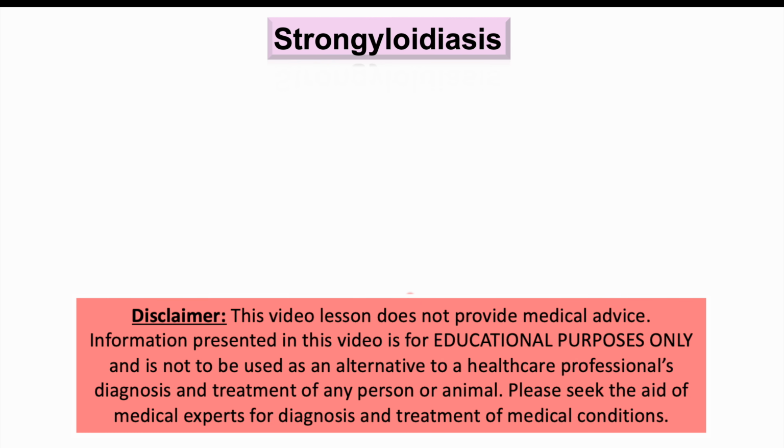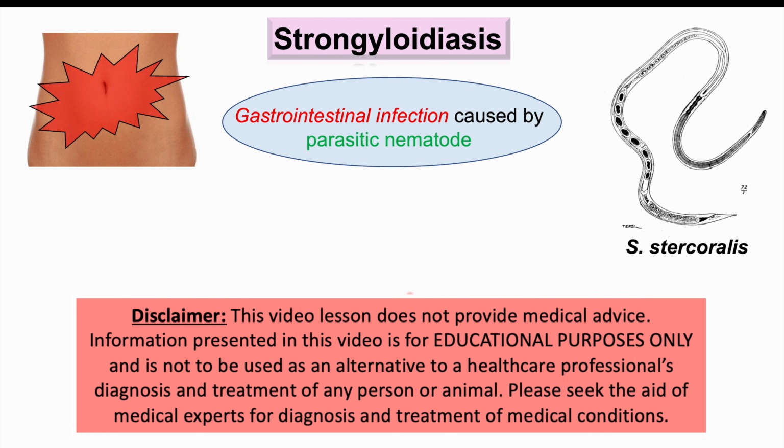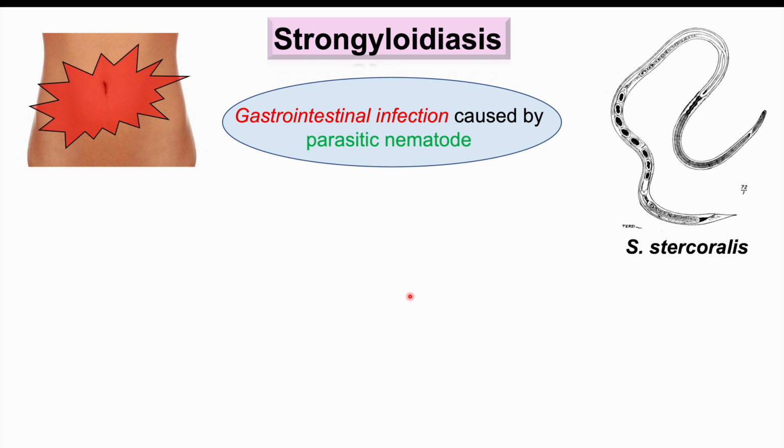This lesson is on Strongyloidiasis, which is a gastrointestinal condition caused by infection by a parasitic nematode, which is a roundworm. So it's not only a gastrointestinal infection, but it can be a multi-system infection. We'll talk about this when we discuss the signs and symptoms later.